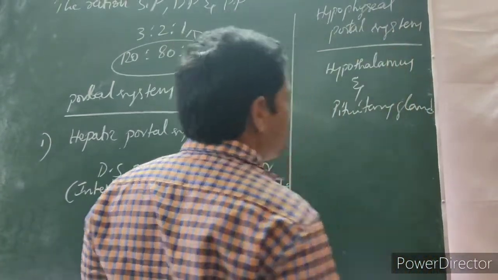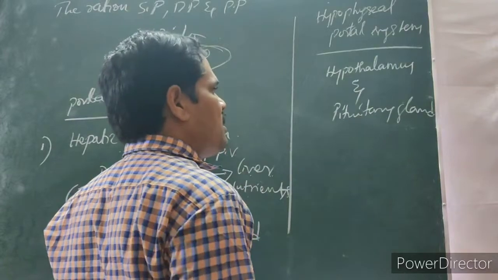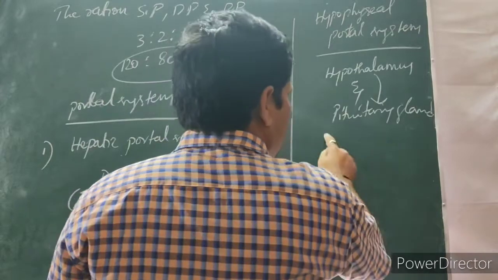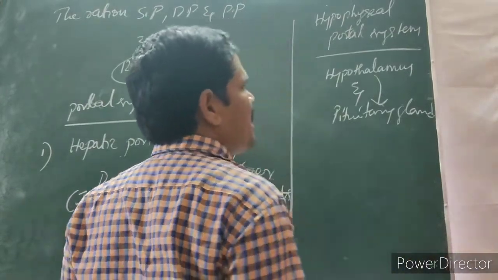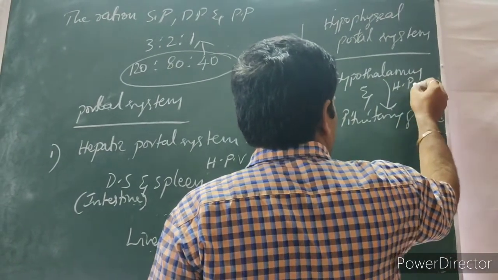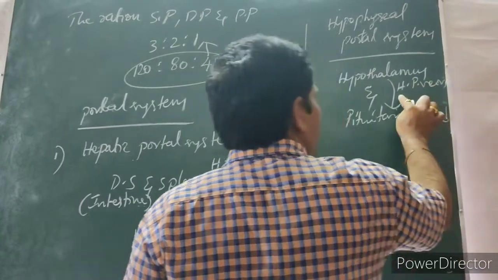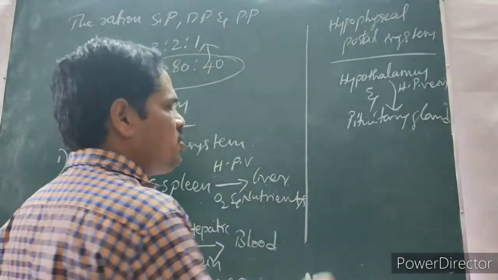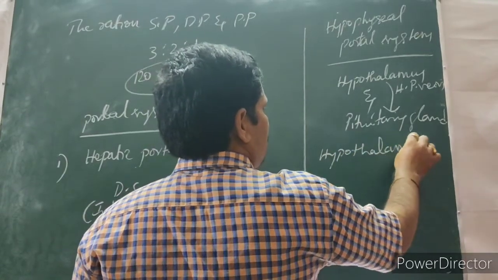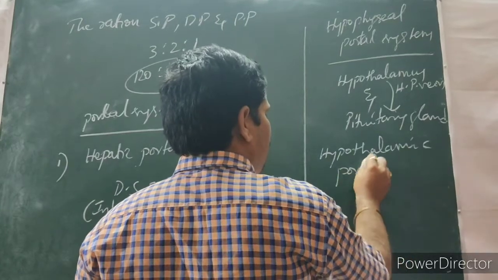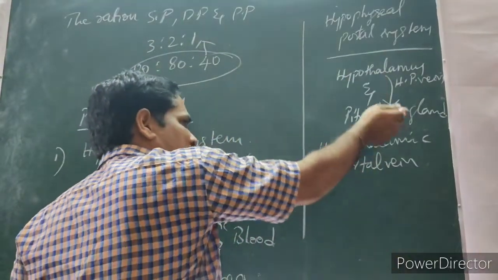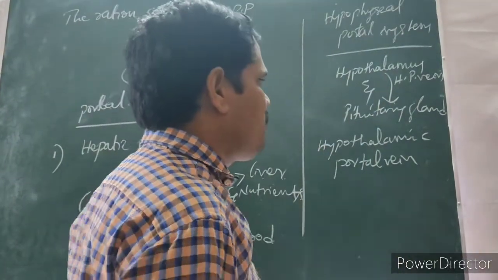Whatever secretions are produced by the hypothalamus are released into the pituitary gland with the help of the hypophyseal portal vein.